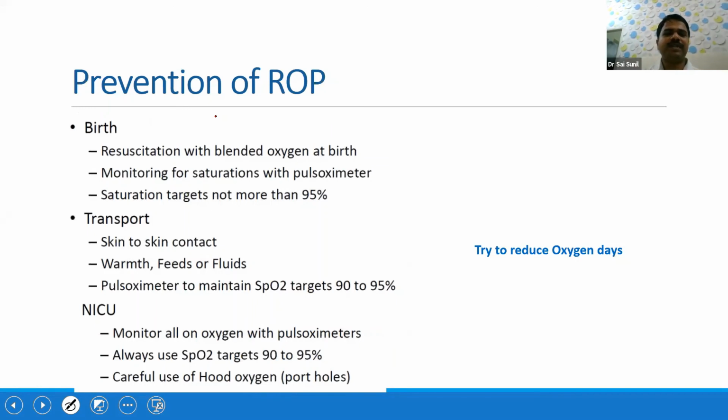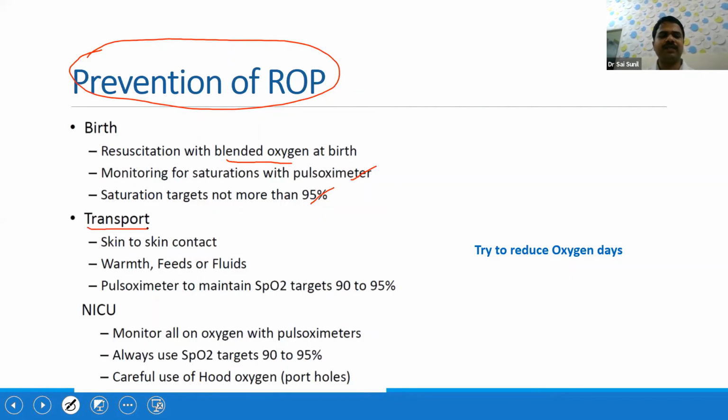And this is one of the very important slides which you should know. It is prevention of ROP, which we were discussing in between. Basically, at the time of birth, resuscitation has to be done with blended oxygen to prevent hyperoxia. Monitoring should be done with a pulse oximeter, and keep the saturation target less than 95. During transport also, proper optimal oxygen administration is very important. And in the NICU, always keep the saturation target between 90 to 95, and monitor all babies with pulse oximeters throughout the course of oxygen administration.